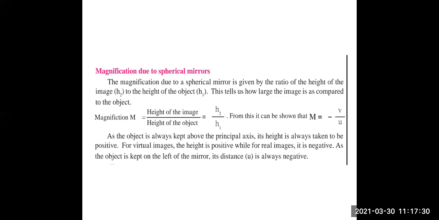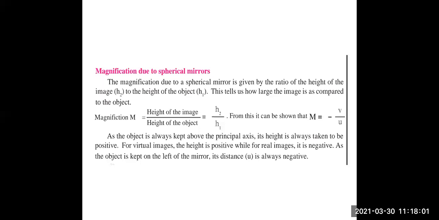Magnification due to spherical mirrors. The magnification due to a spherical mirror is given by the ratio of the height of the image, denoted by h2, to the height of the object, h1. This tells us how large the image is as compared to the object. What this magnification formula gives us is how large the image is as compared to the object.